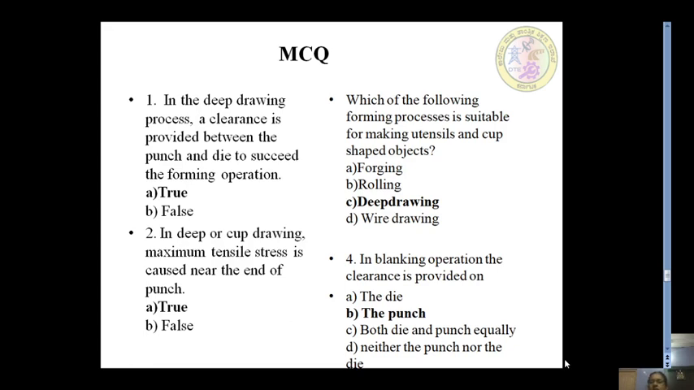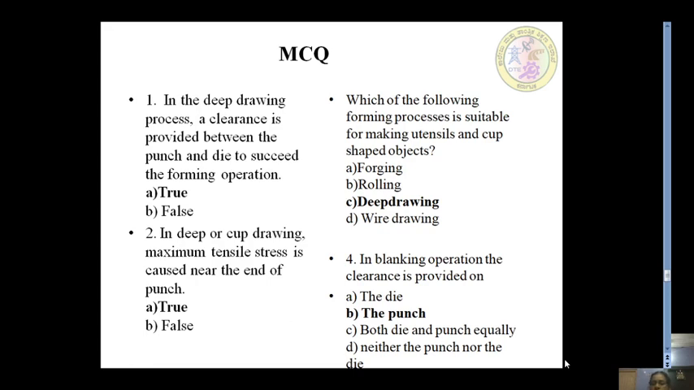Which of the following forming processes is suitable for making utensils and cup shaped objects? Forging cannot be used, rolling is not possible, wire drawing is also not suitable. So we are going to make use of the deep drawing process.